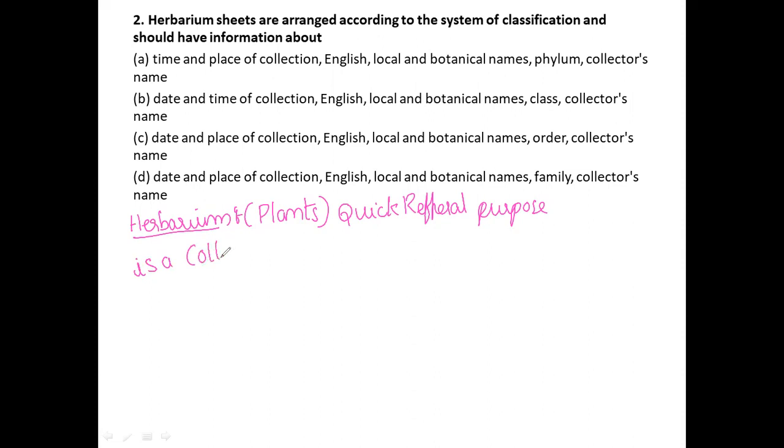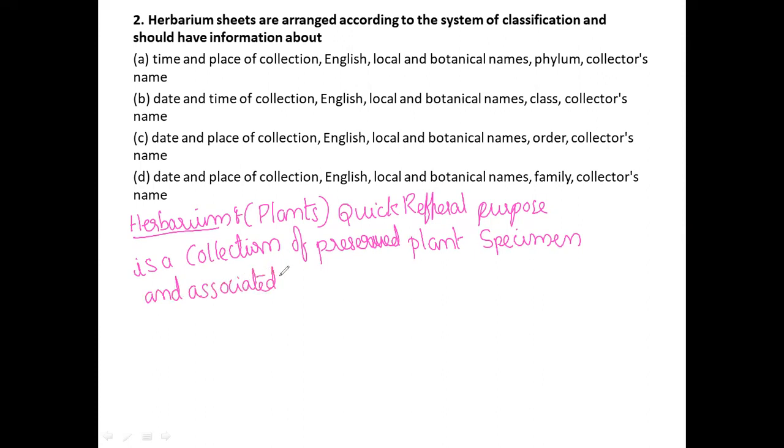a collection of preserved plant specimens and associated data used for scientific study, right?